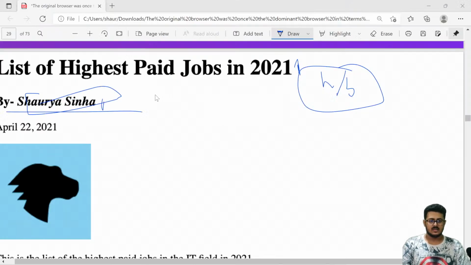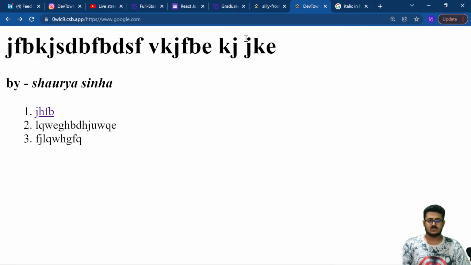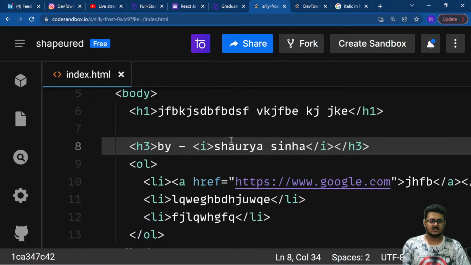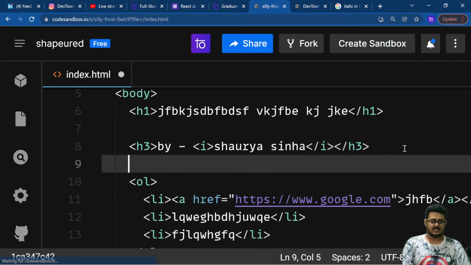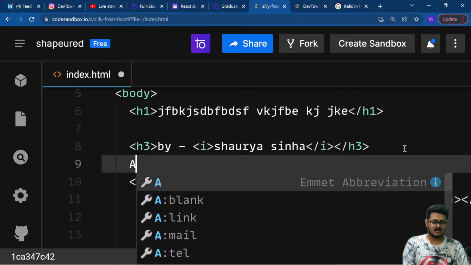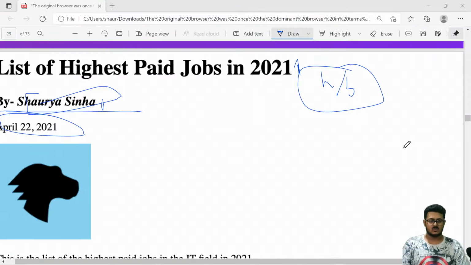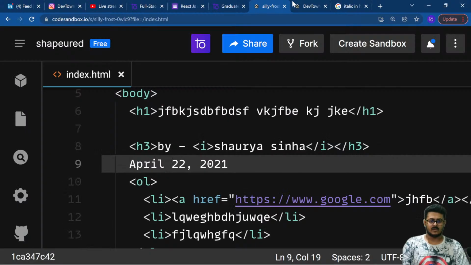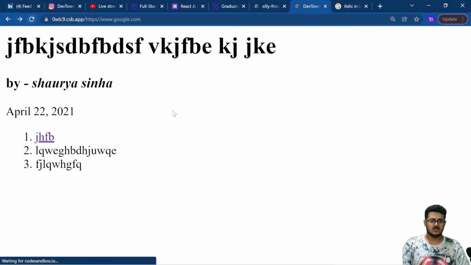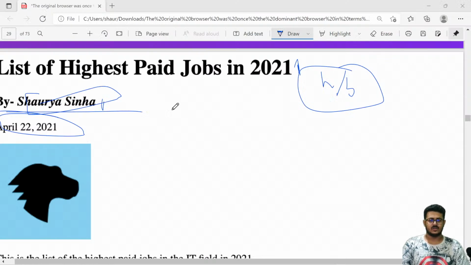Similarly, we are having a normal text right over here, April 2022, 21. So we'll have a normal text as well. So below the h3, let's have a normal text. April 22, 21. Save it. Let's go back. Let's reload the page. So we have done up till here.